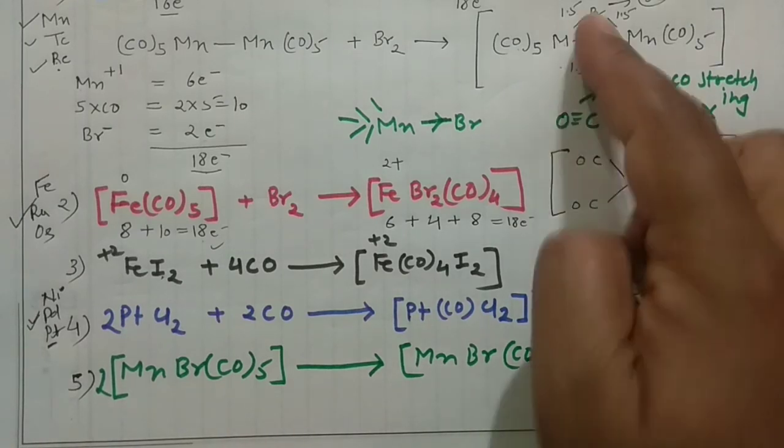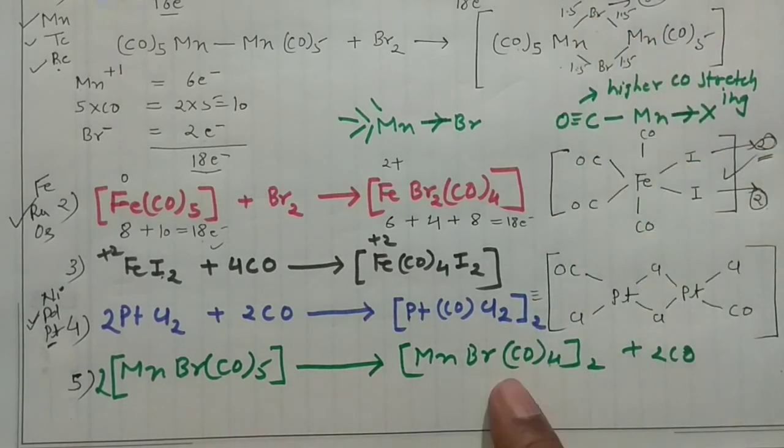So these 2 complexes are not the same, actually they are different. What you can do, you can make the bridge between the 2 manganese with the help of these bromine, and you can add 4 carbonyl to each of the manganese. This is how you can write. And remember, when this manganese is forming this particular complex, other members can also form.